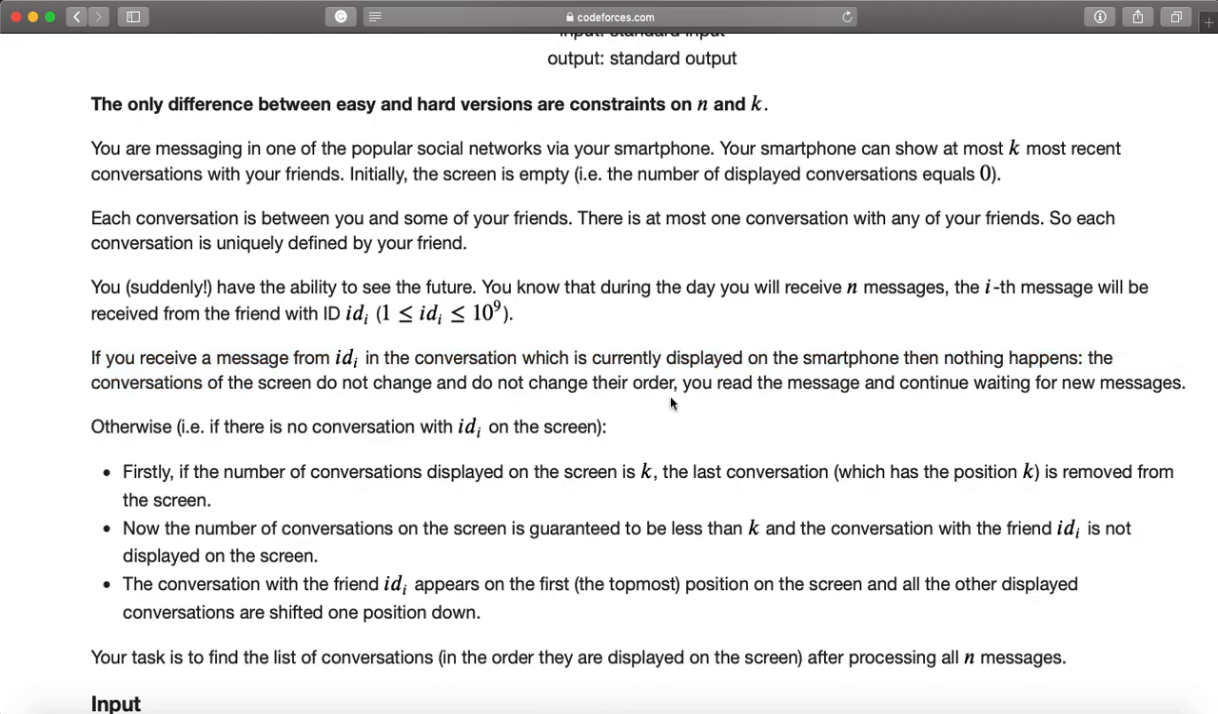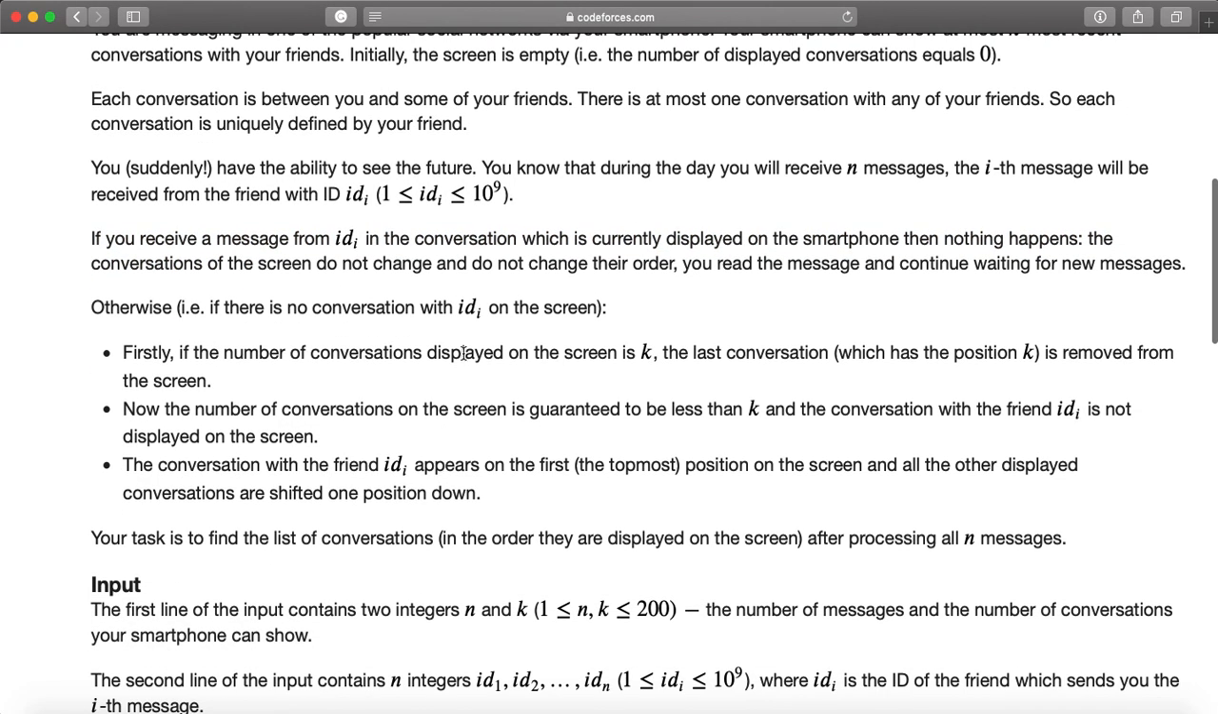Otherwise, if there is no conversation with ID i on the screen, firstly, if the number of conversations displayed on the screen is k, the last conversation, which has the position k, is removed from the screen. So the last conversation is removed. Now the number of conversations on the screen is guaranteed to be less than k, and the conversation with friend ID i is not displayed on the screen. The conversation with friend ID i appears on the topmost position on the screen, and all other displayed conversations are shifted one position down. Okay, that is nice.